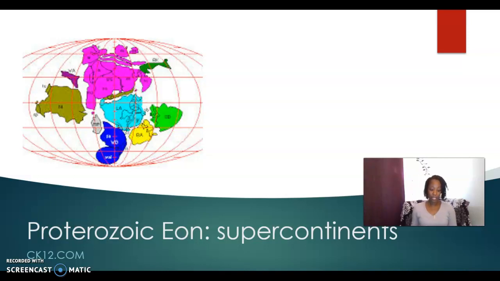Characteristics of this eon, there is evidence of photosynthesis during this time, algae formation, and the first oxygen-breathing animals occur during this eon. Now the cells are nucleated. They have a nucleus, so that means there's a genetic code. Okay, so life is really starting to come about at this time.